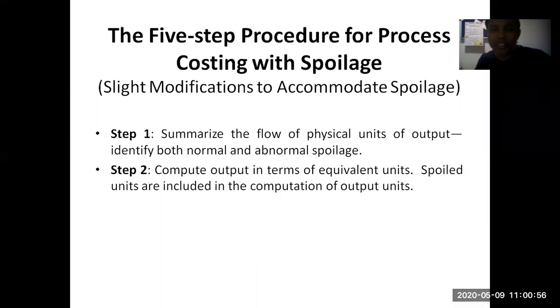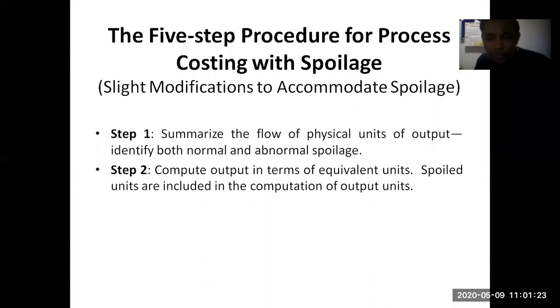So, the five-step procedure for process costing with spoilage. First of all, summarize the flow of physical units of output, identifying both normal and abnormal spoilage. So we first need to prepare a sheet where we talk about the physical units of output. How many units of output are being produced? And out of that, how many units are normal spoilage and how many units are abnormal spoilage?